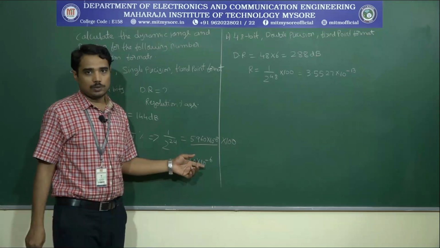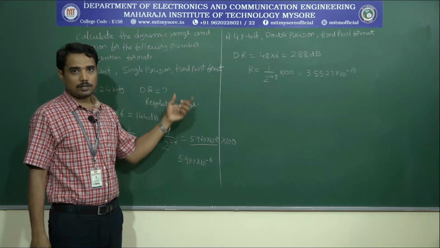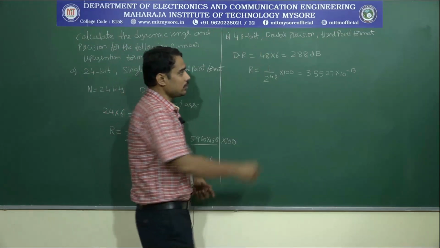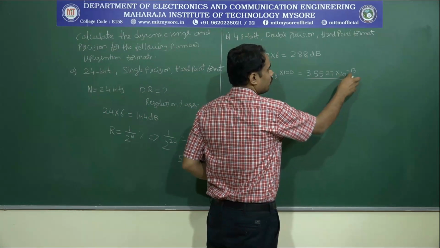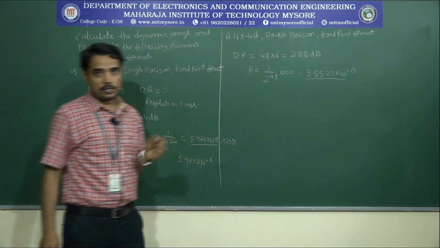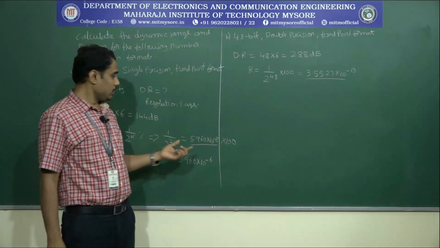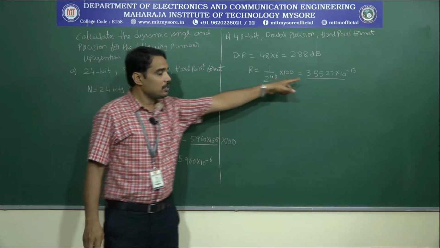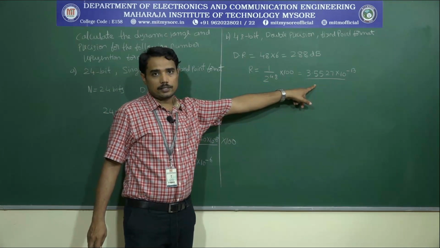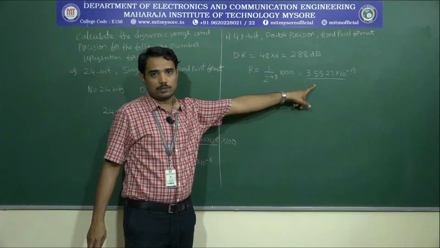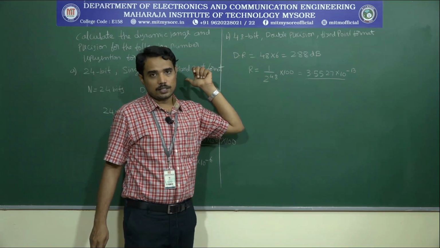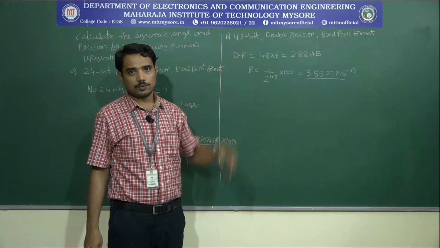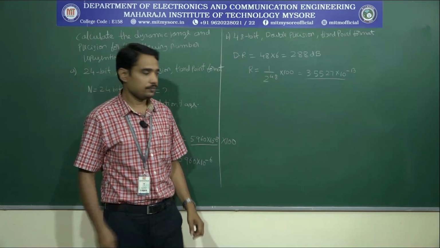Now let us compare the resolution in the two cases. In case 2, for 48 bits, the resolution is 10 to the power minus 13. Very, very small values can be measured, compared with 10 to the power minus 6. The resolution is better in example B compared to example A because of the greater number of bits.